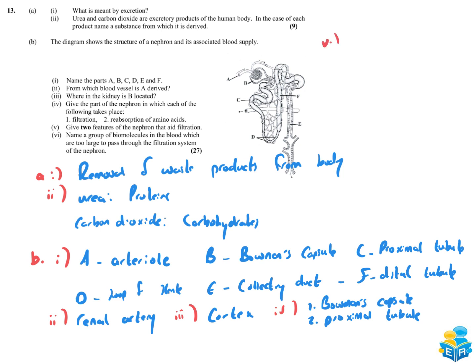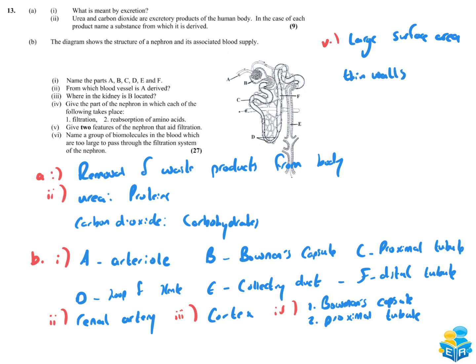Part 5. Give 2 features of the nephron that aid filtration. So one of these is the large surface area. All the loops are really important for that. So large surface area. The more surface area, the more that can be reabsorbed. And a second one there will be the thin walls. Okay, usually 1 cell thick, really, really important.